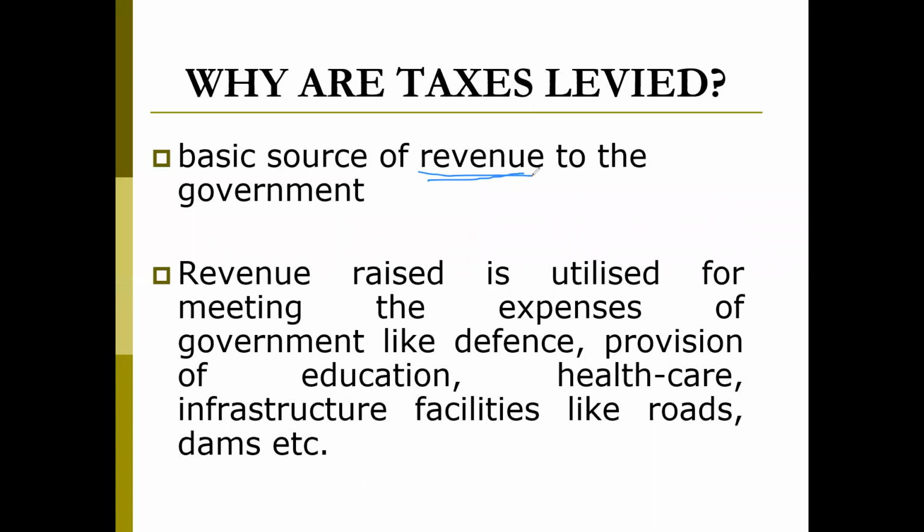Various expenditures will be there for the government, like defense expenditure, provision of education. Majority of you are getting scholarships. In order to provide education, health, and infrastructural facilities like roads or dams, government requires money. So that is why taxes are there.